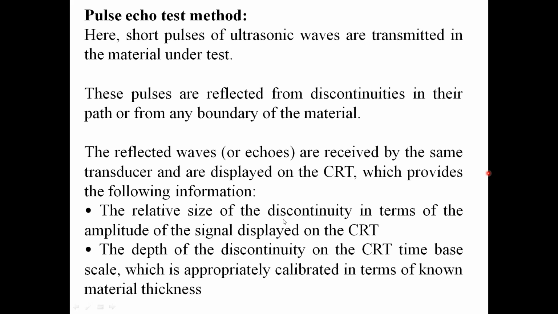So the pulse echo method has only one transducer, acting as both transmitter and receiver.